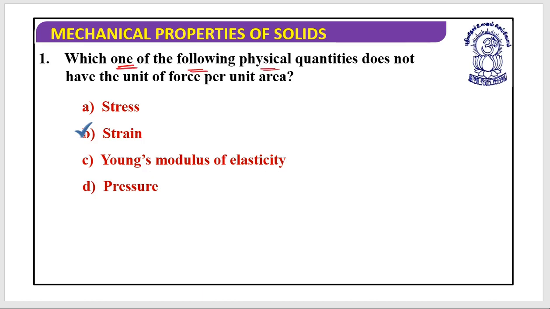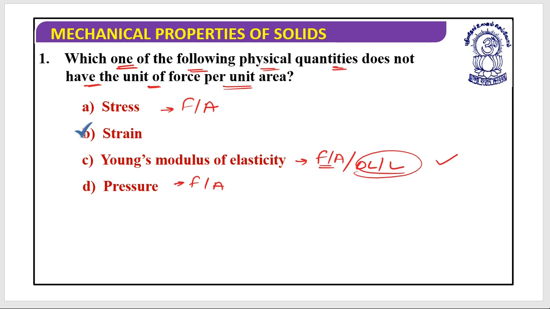Which one of the following physical quantities does not have the unit of force per unit area? A, stress, again having force per area. Young's modulus of elasticity, you will learn it later, but it is something like this: F by A divided by delta L by L. Delta L by L is dimensionless, so again it has the same unit as force per unit area. Pressure, again it's force per unit area. So my question is which does not have it, so this would be the correct option, because all of these have the same unit as that of force per unit area.